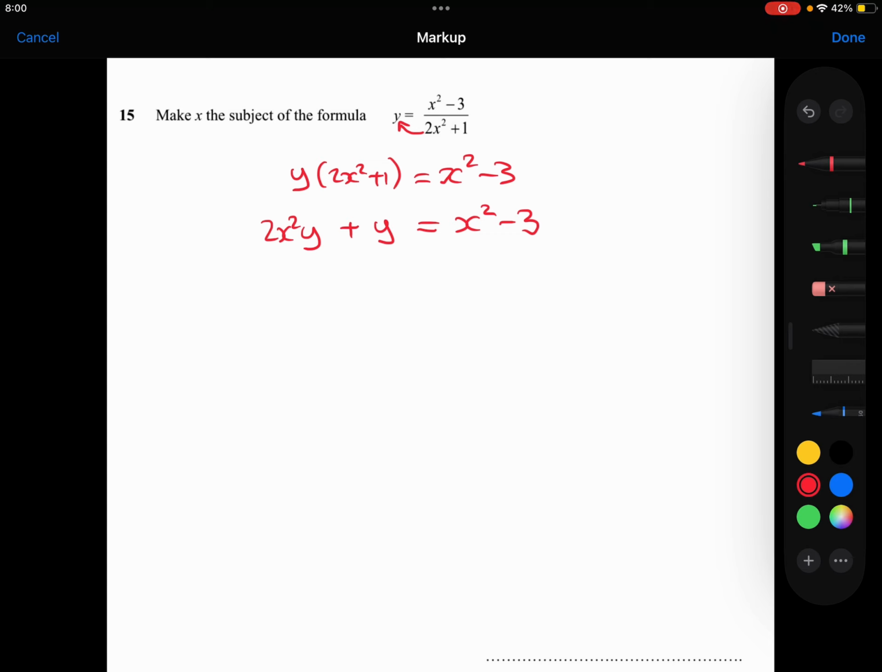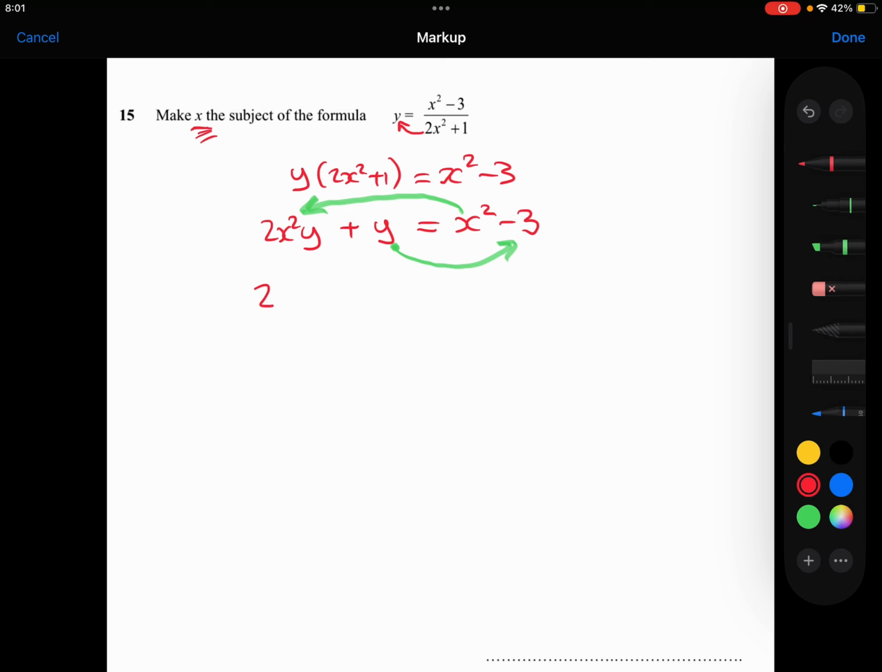Right, the next step is the crucial step in this question, where remember we're trying to make x the subject here. So we want the x's to be on the same side of the equation. I want this x to be on the same side as that x. Anything that doesn't have an x, like this y here, put that on the other side. So group all of the x's together on one side. Anything that doesn't have an x, put that on the other side.